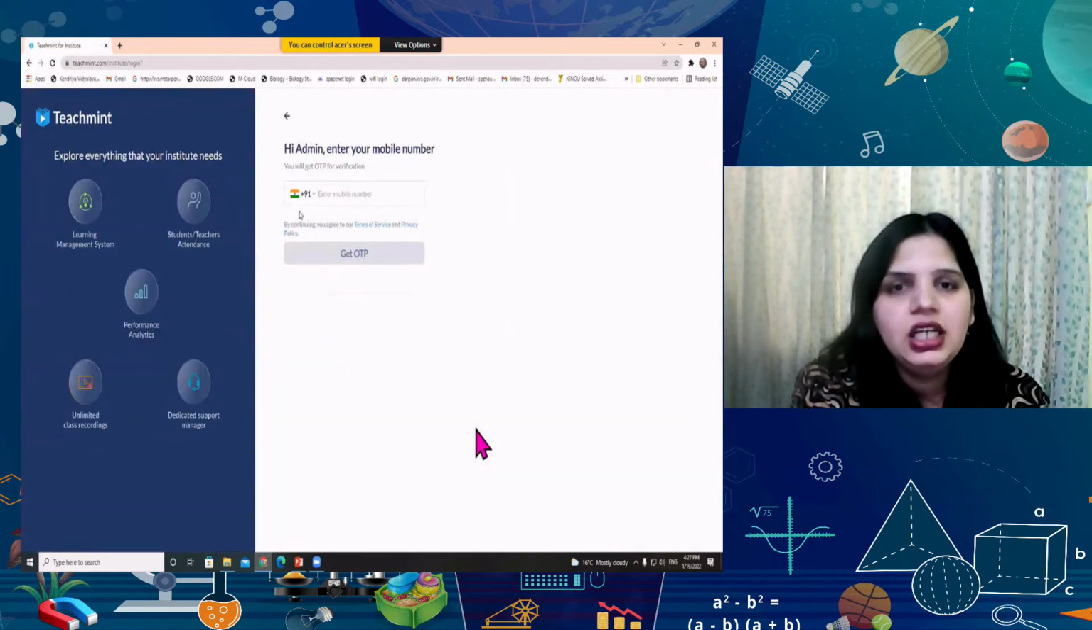Here you can see if I enter my mobile number and sign up as an admin, I will have some facilities. Learning management system. I can see the students' as well as teachers' attendance available in my institute. I can see some analytics regarding the performance of my students. Unlimited class recordings are there and a support manager will be available all the time.